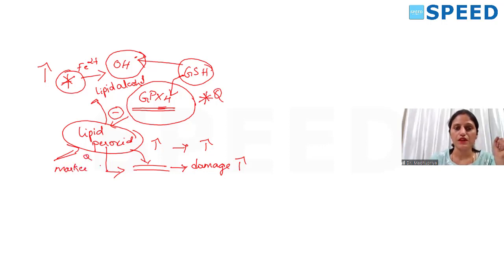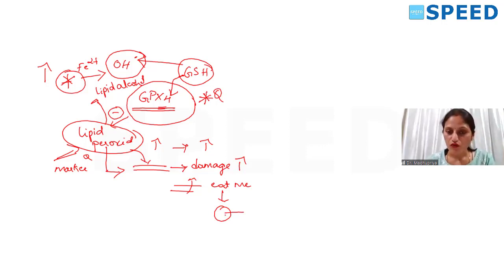Okay, so this is the marker of ferroptosis. This is another question. One question is, which is the master molecule, that is glutathione peroxidase 4, and which is the marker? It is lipid peroxide. Okay, so this is about what is happening in the cell and how ferroptosis is occurring. When there is increased damage to the cell membrane, phosphatidyl flipping occurs. Once that occurs, it will give an eat me signal.